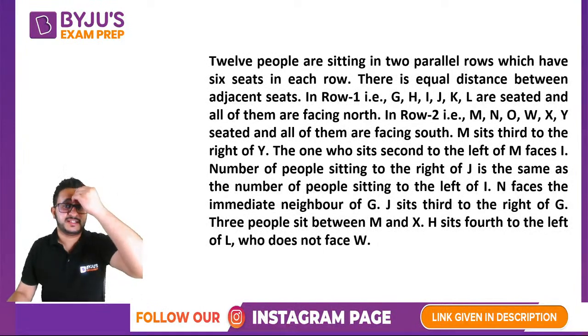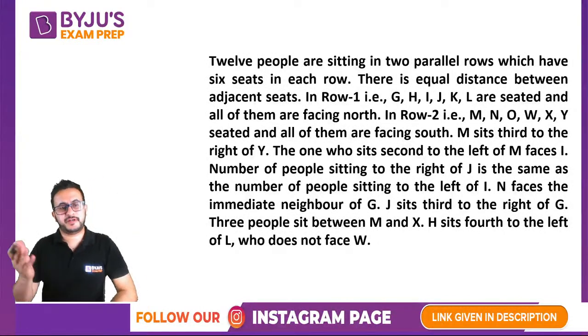So this question says that there are 12 people, 6 in one row, 6 in another row, and we have to make the arrangement.